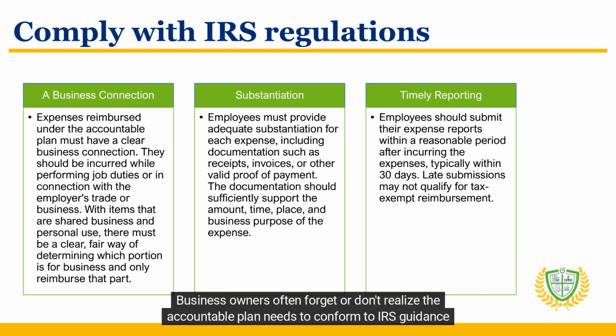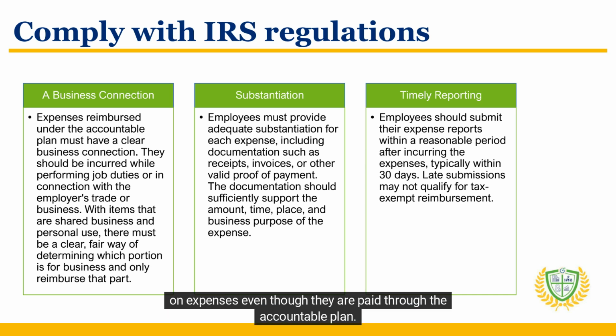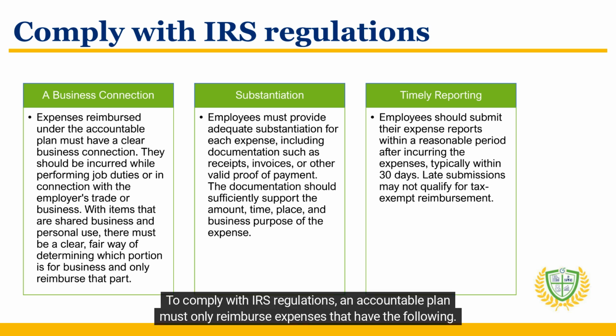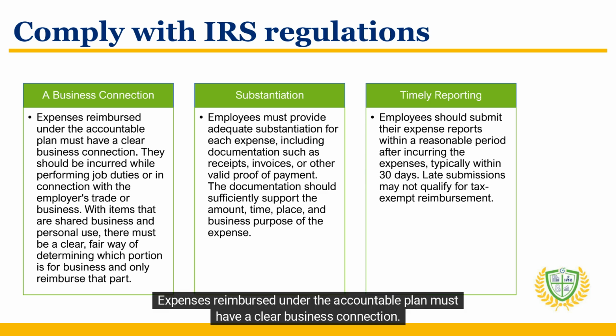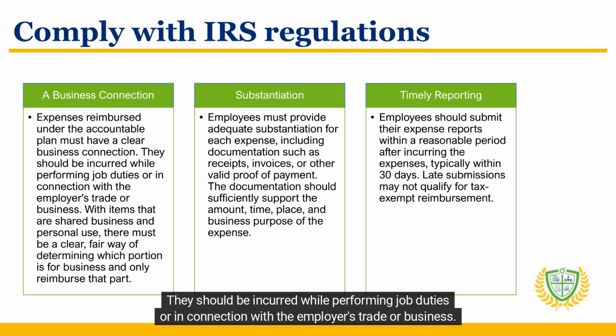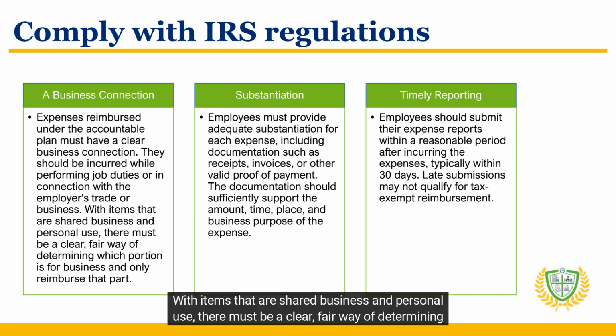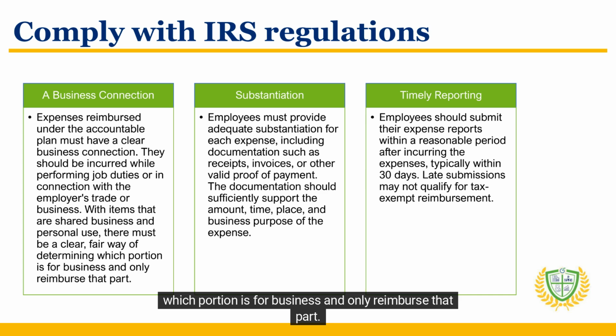Business owners often forget or don't realize the accountable plan needs to conform to IRS guidance on expenses, even though they are paid through the accountable plan. To comply with IRS regulations, an accountable plan must only reimburse expenses that have the following: a business connection. Expenses reimbursed under the accountable plan must have a clear business connection. They should be incurred while performing job duties or in connection with the employer's trade or business. With items that are shared business and personal use, there must be a clear, fair way of determining which portion is for business and only reimburse that part.